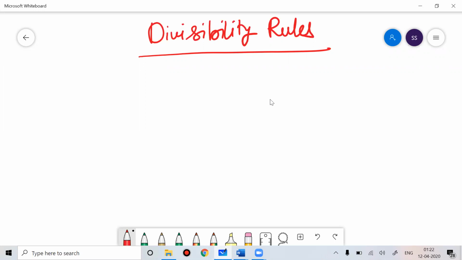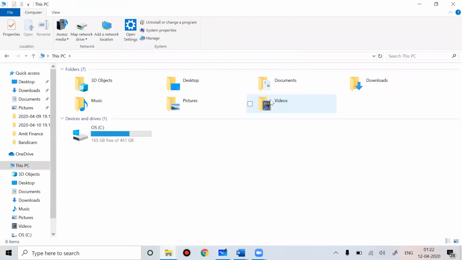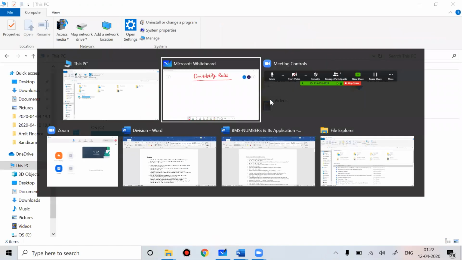And the objective of this session, why I came to meet all of you, is to teach you a very important topic, divisibility rule.